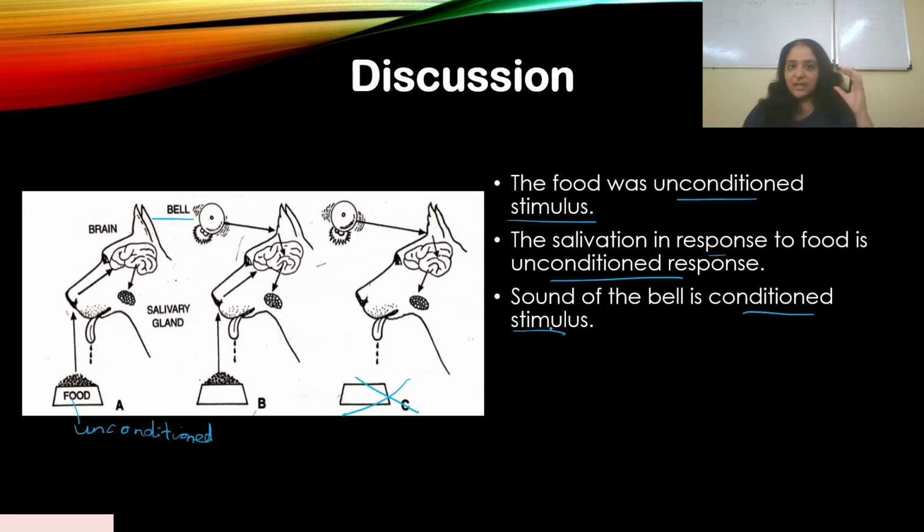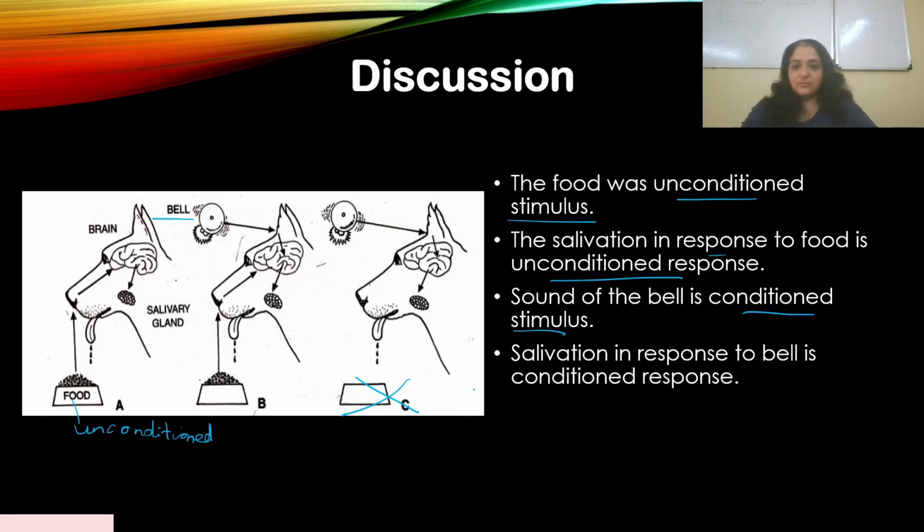What Ivan did is, he put the bell there. Every time the dog looked at the food, he would ring a bell. So the sound of the bell is the condition, and the salivation in response to the bell is the conditioned response. Now see how the brain has changed. It is conditioned in such a way that every time the bell rings, you begin to salivate.